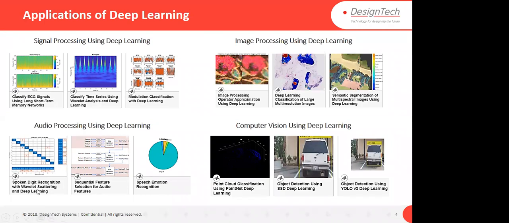If I'm talking about audio processing, again, there are huge applications, like based on audio data, detecting the emotion of the person, whether happy or sad. In such applications, it is not easy to design a mathematical equation. You can use deep learning with sequential feature selection for audio features, or detect the spoken digit from images, or if you have audio data, then what the words are. These kinds of applications are very important.